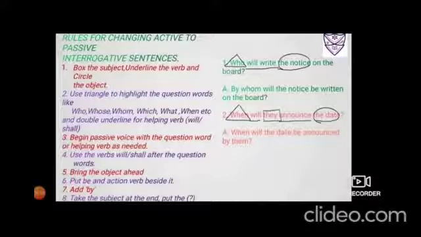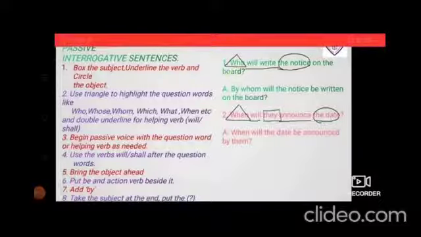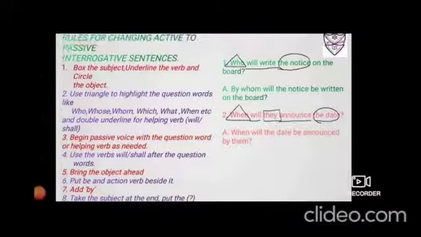Fine. So you have to triangle WH. Underline the verb will write. Circle the object, the notice. I have told you there's a slight alteration: when who comes in the active voice, it changes to by whom. So by whom, now beside the WH I have put, I want a helping verb, that is will, because we are dealing in simple future. So by whom will. Okay, this much done.